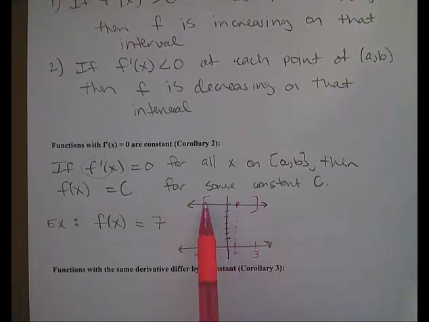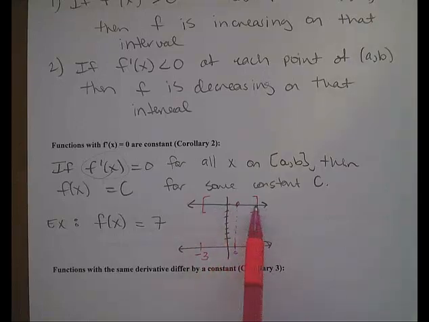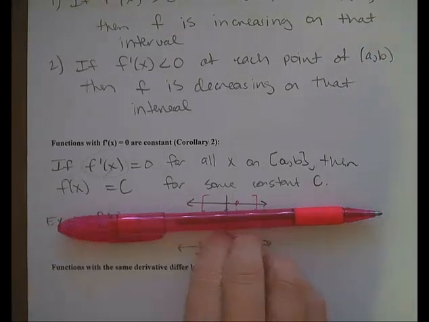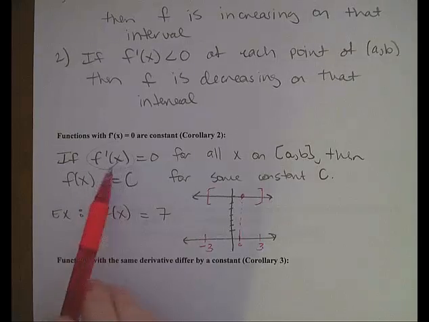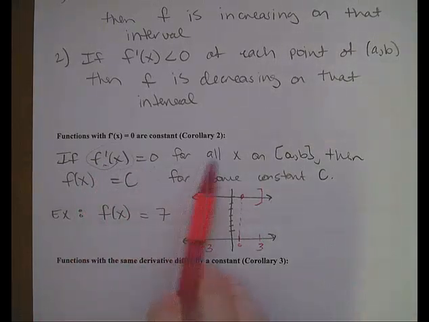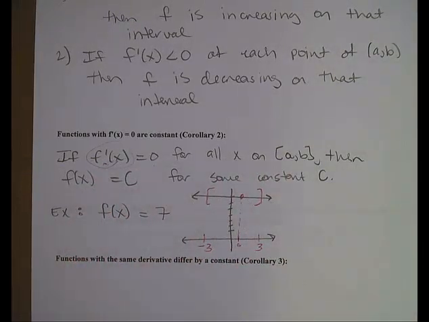And if I picked any other point in that interval, the derivative is going to be 0 the entire time because the graph itself is horizontal, so you put a tangent line on top of it, and the tangent line is going to be horizontal, meaning its slope is going to equal 0. So basically, if your derivative is 0 all the time, then your function must have been a constant.